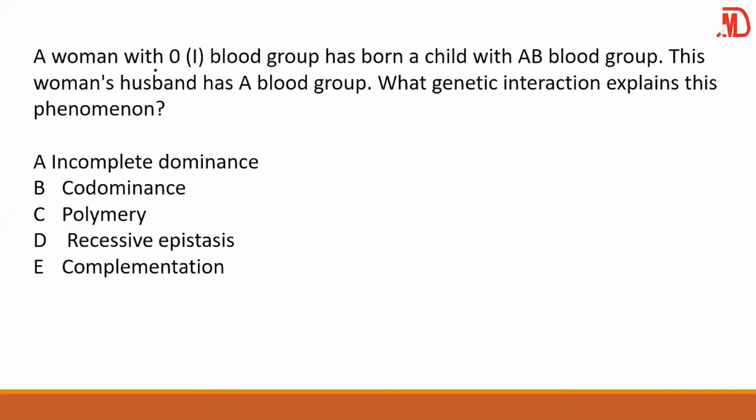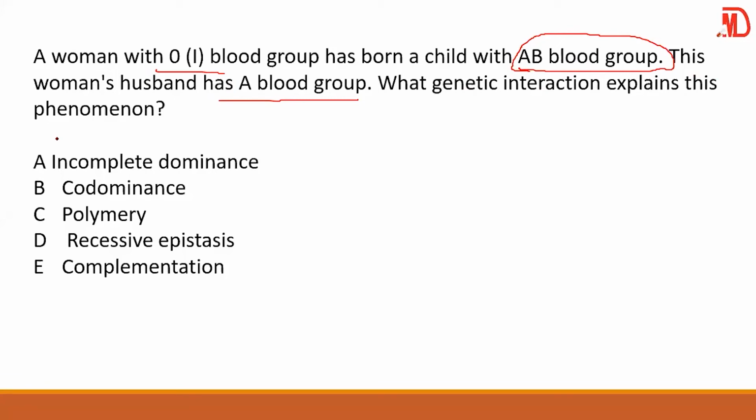Okay, a woman with blood group O has born a child with AB blood group. So it could be that this child took this AB maybe from the father. Now, this woman's husband has A blood group. So where did this baby get the B from? So what genetic interaction explains this phenomenon?